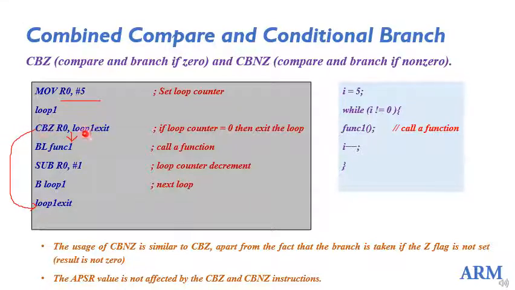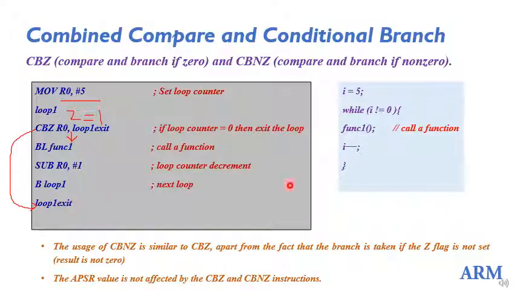Now you are checking compare and branch if 0. So it is comparing R0 with 0. Yes, now it is 0. So the zero flag is set. Okay, so after comparison with 0, the zero flag will be set. So now it will branch to the label loop 1 exit, and loop 1 exit is exiting this loop. Okay, that is the program code.